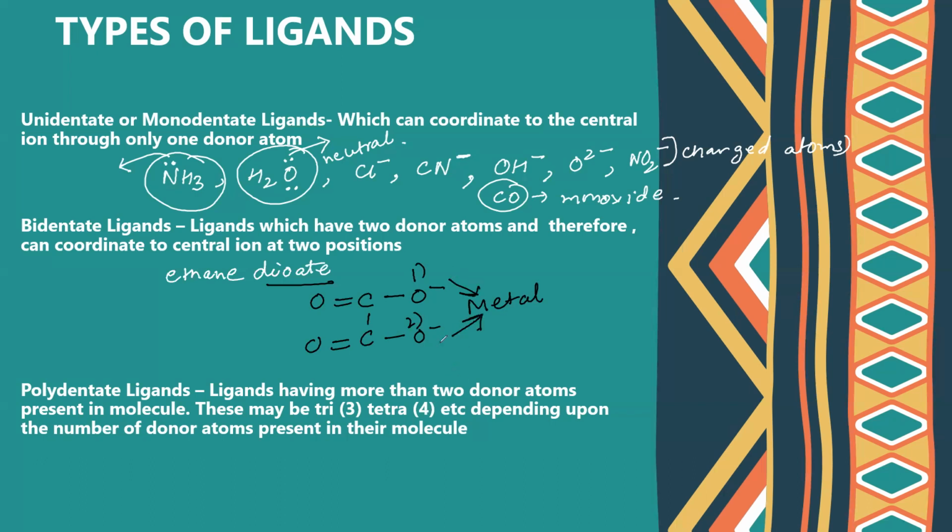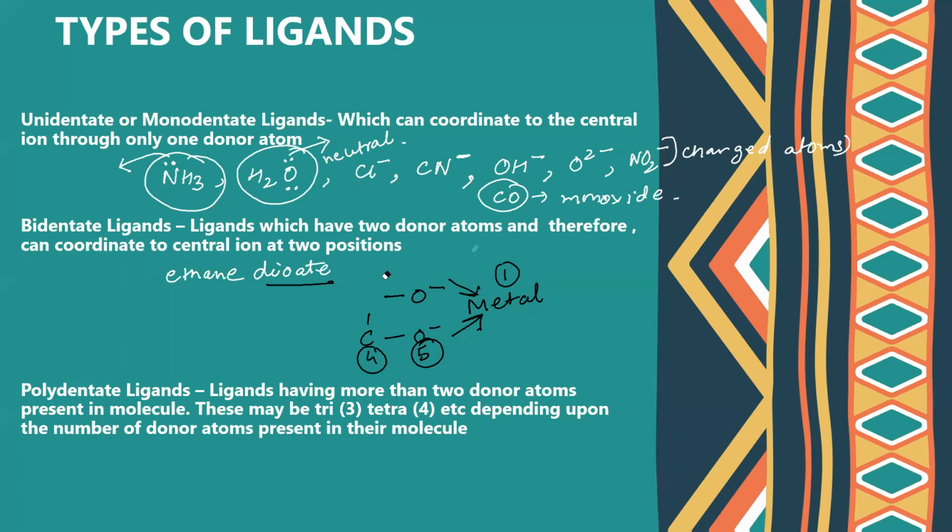So after donation, what will happen? It forms a ring. If you can see here, this is a ring now. So the ring contains the metal atom, first member of the ring, second member, third member, fourth member, and fifth member. So it forms a ring, correct? So it is ethane dioate or oxalate. The other name for this is oxalate, derived from oxalic acid, ethane dioate. So this could be one example.